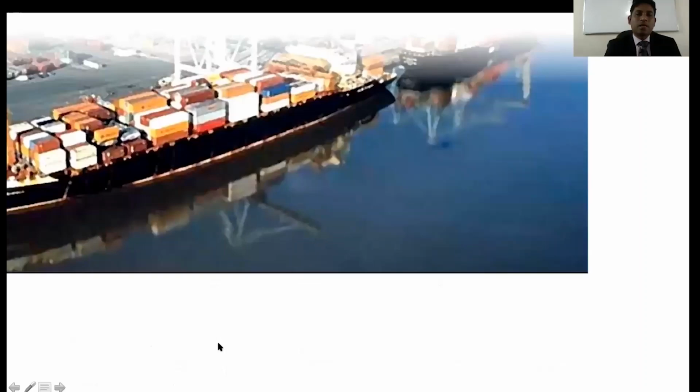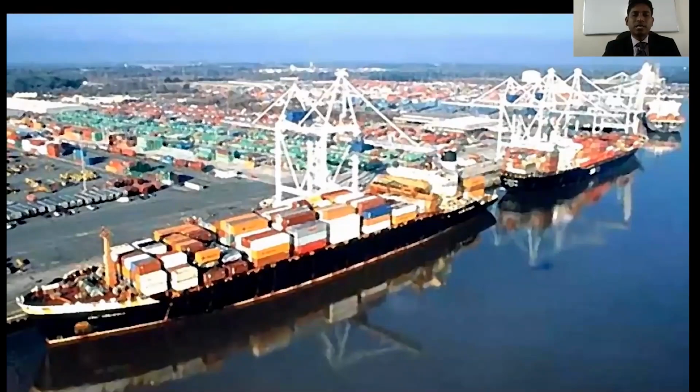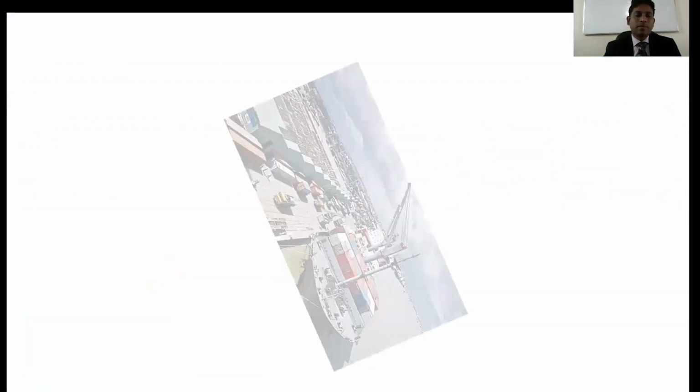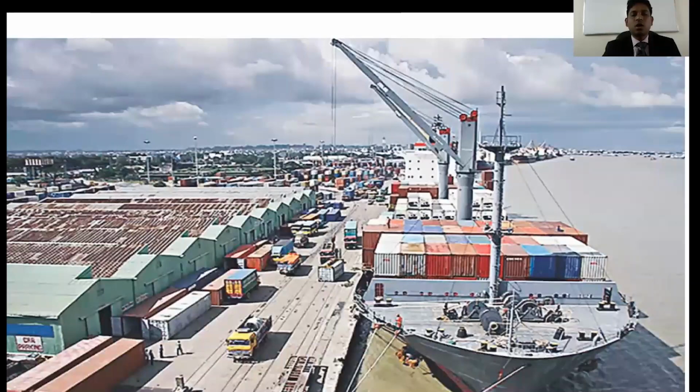Now, students, here you can see a picture about the seaport of Bangladesh. This one is Chattogram seaport, right? Now you can see another picture. This one is also the Chattogram seaport, and we use this seaport to export goods and various types of things to other countries and earn foreign currency, isn't it?